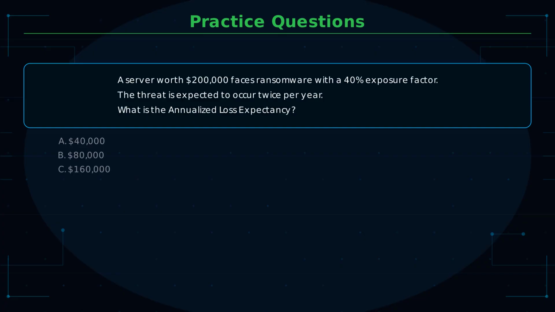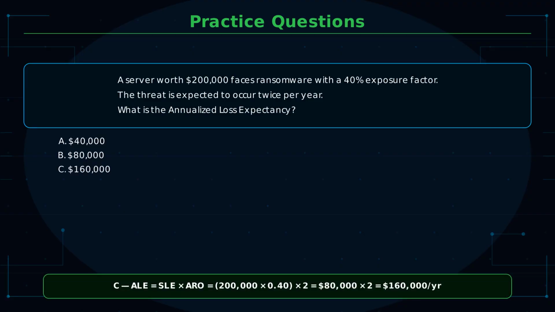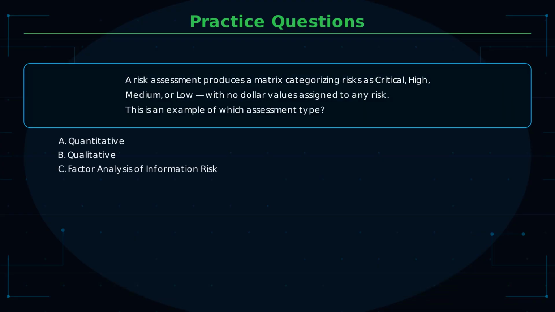Question 1. A server worth $200,000 is at risk of ransomware. Analysis shows a 40% exposure factor and an expected occurrence of twice per year. What is the annualized loss expectancy? Answer. SLE equals 200,000 times 0.4, which is 80,000. ALE equals 80,000 times 2, which is $160,000 per year.